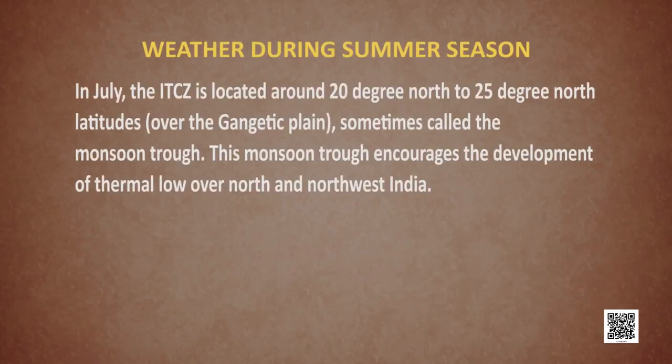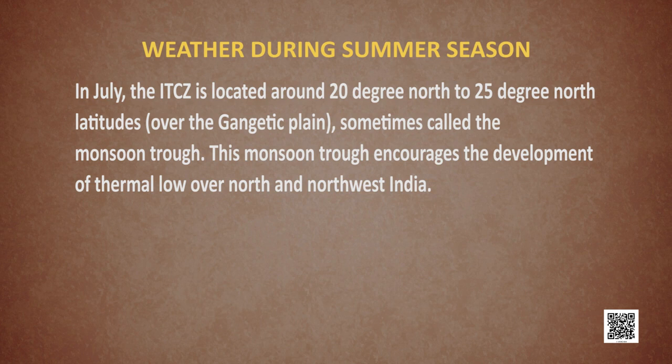So, the ITCZ is a low pressure zone located at the equator where the trade winds converge. It is a zone where the air ascends, moves above. In July, the ITCZ is located around 20 to 25 degrees north latitude. Sometimes it is called the monsoon trough.